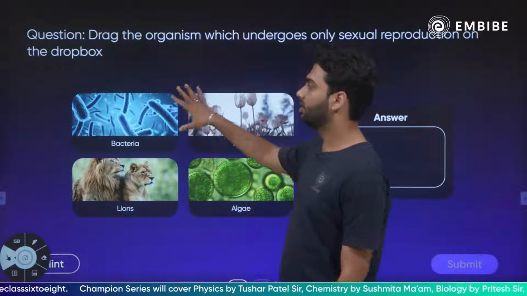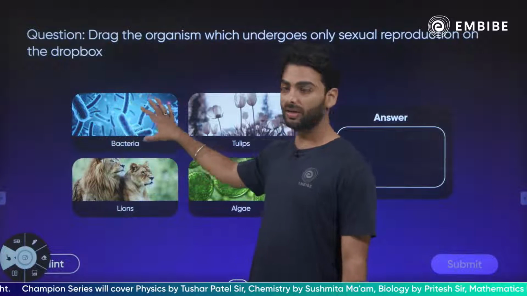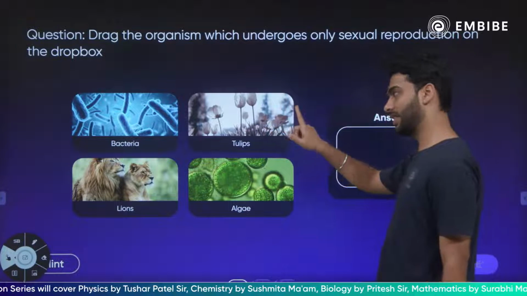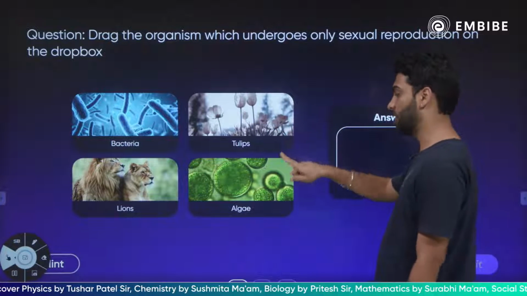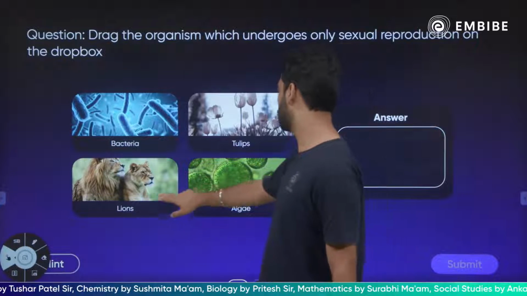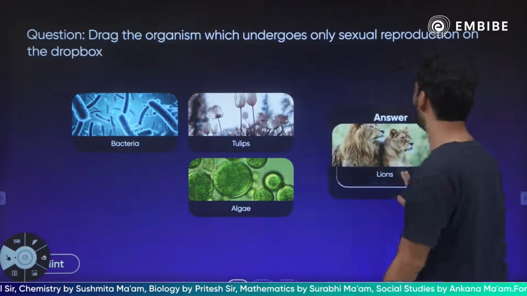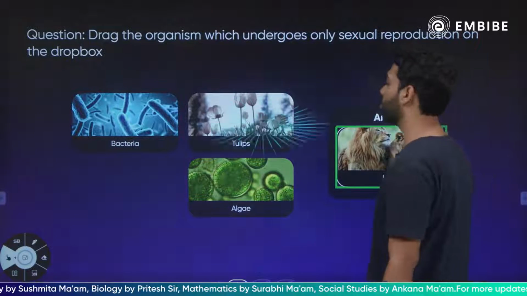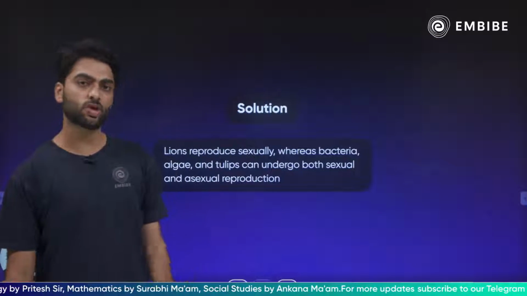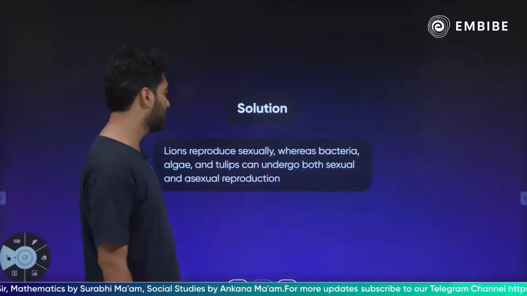So bacteria, they can undergo multiple division. Tulips, they can also have asexual reproduction. Algae can undergo fragmentation, whereas lions can only and only undergo sexual reproduction because they are mammals, right? Tulips भी tissue culture के through asexual reproduction कर सकते हैं.